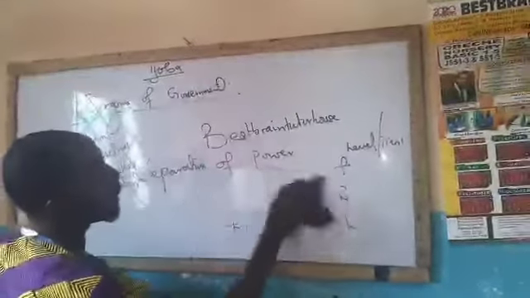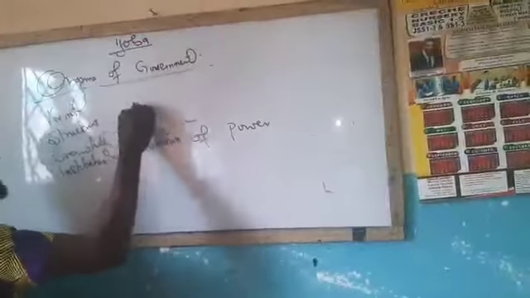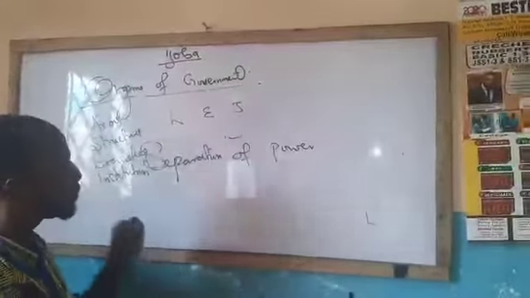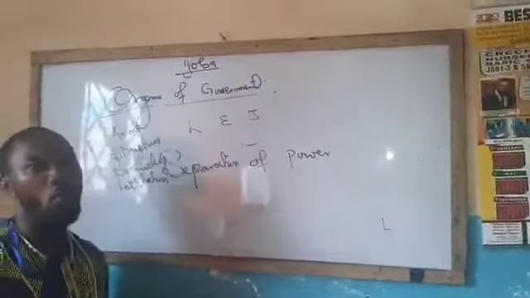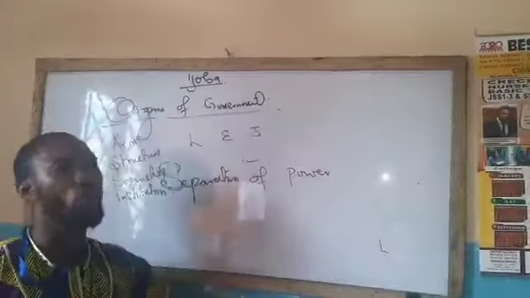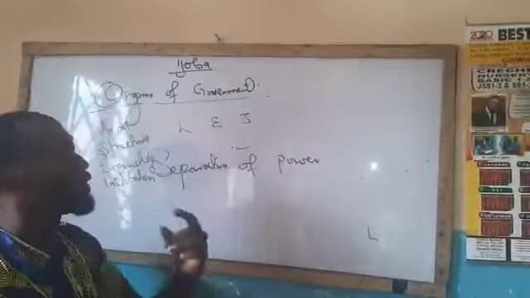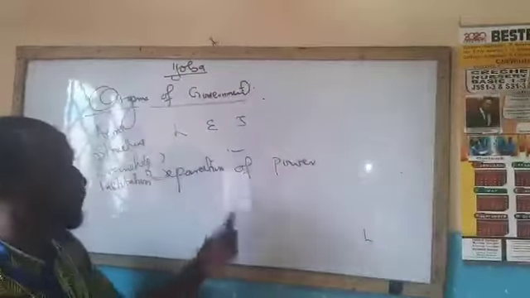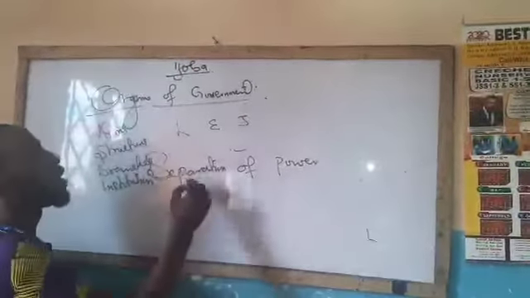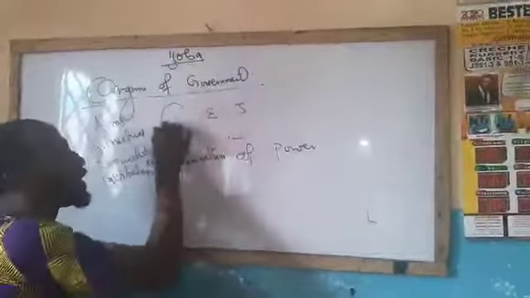Today we are looking at the organs. It is clear to everybody that the organs of government are legislative, executive, and judiciary. That means we are starting from the legislature. But many students don't know the reason why the legislature is the first to be pronounced, and why we don't pronounce executive first. The reason is that the lawmaking process starts with the legislative.